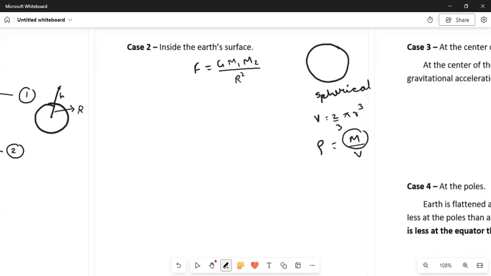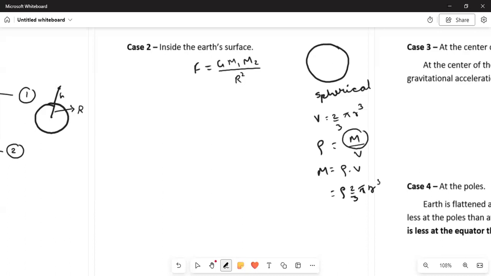So from here we get that the mass is equal to volume into density, which is rho multiplied by 2 by 3 pi r cube.